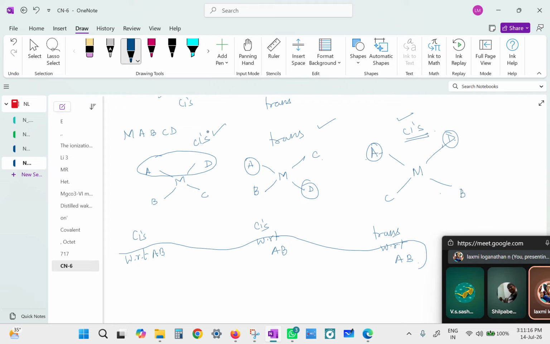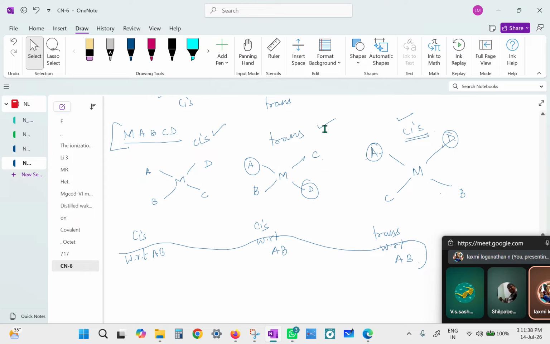So there will be how many? There will be three. What are they? Two cis and one trans. An MABCD type of complex will exhibit cis and trans. How many isomers are possible? Three isomers are possible. Two of them are cis and one of them is trans. Is that clear?